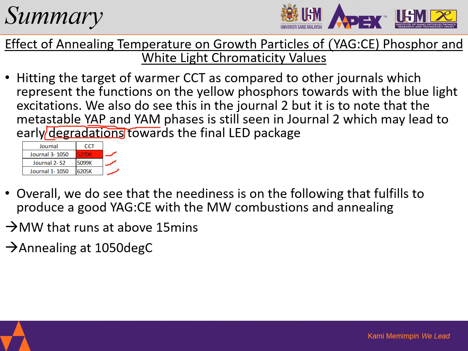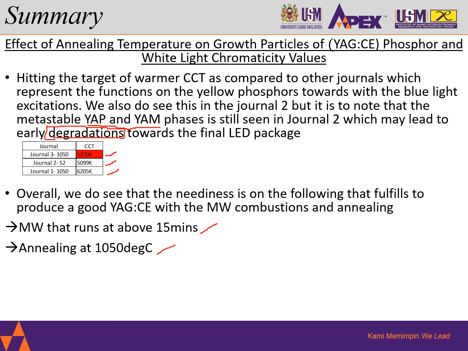Now, overall, I would end this assignment. I would say that overall, we do see a need for the following to produce a good YAG cerium phosphor with the microwave combustion and annealing process. The first is that I believe we need a microwave combustion which runs above 15 minutes and an annealing process which works at 1050 or more.